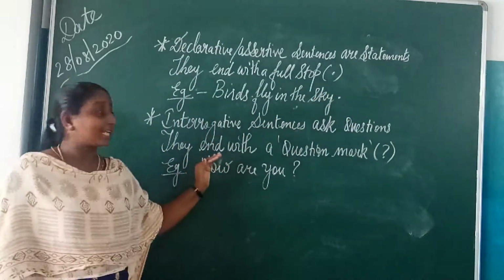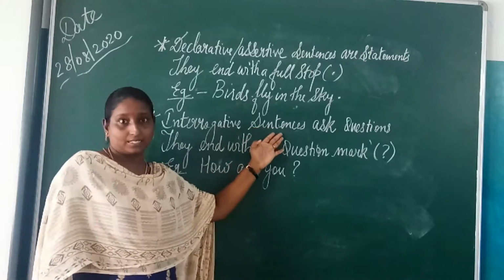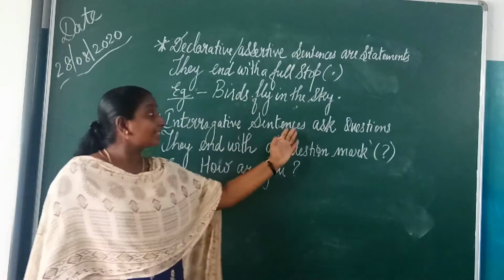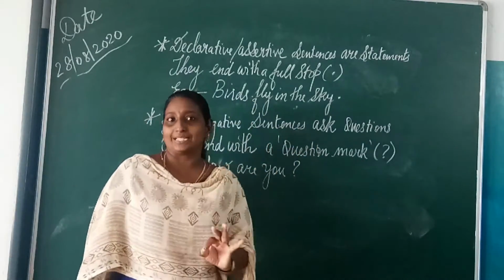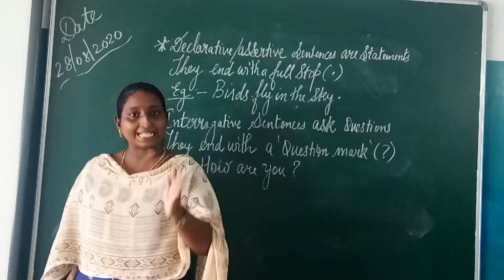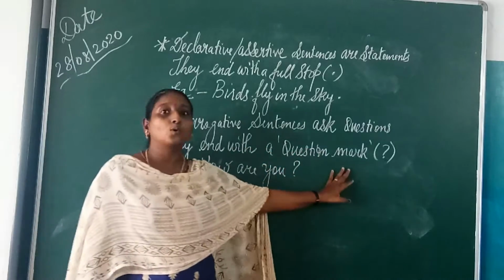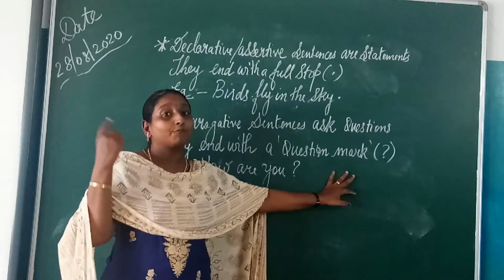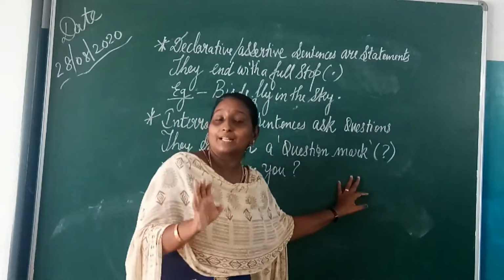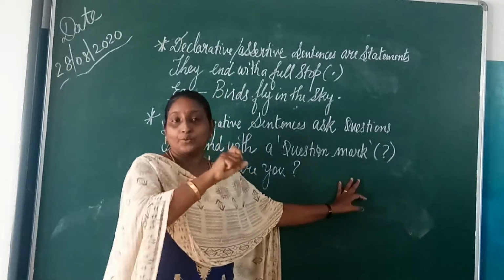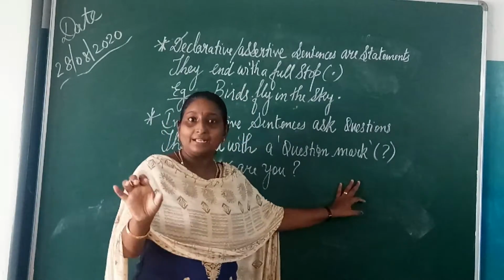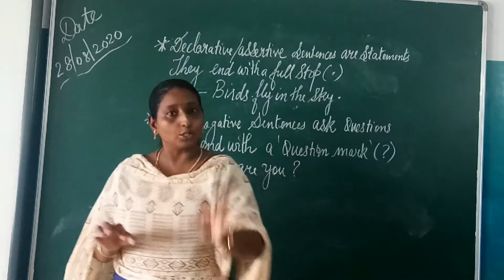The second type is interrogative sentences. Interrogative sentences ask questions, and they end with a question mark. Remember, a declarative or assertive sentence is just a statement and ends with a full stop.